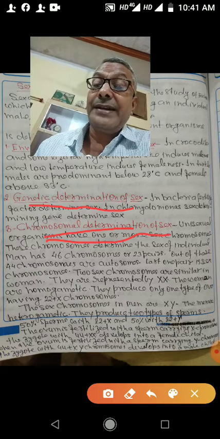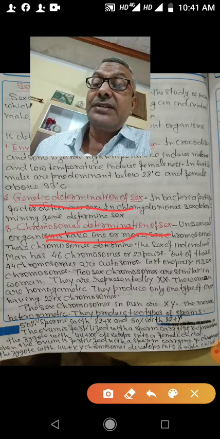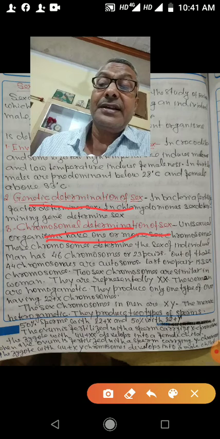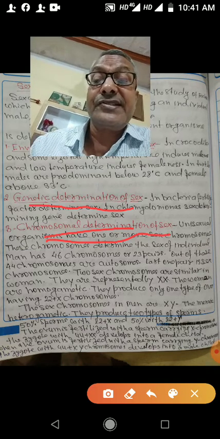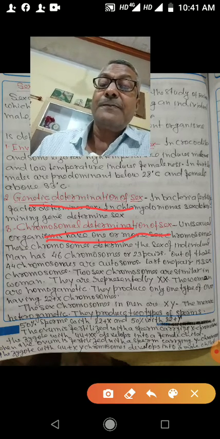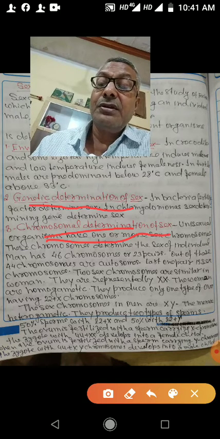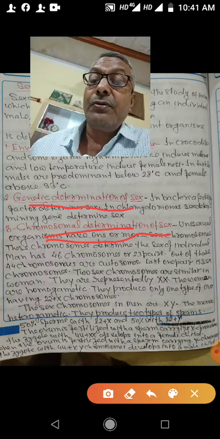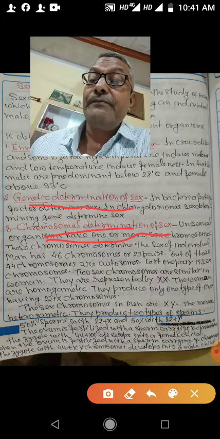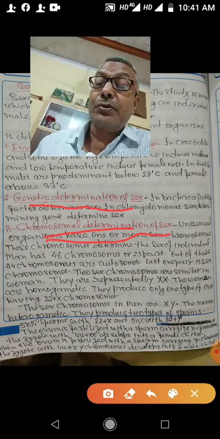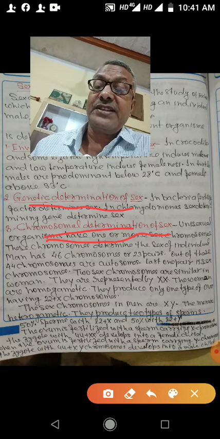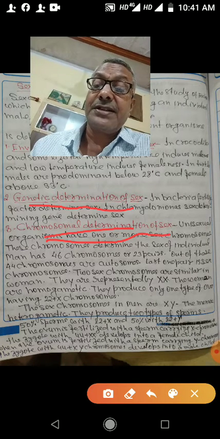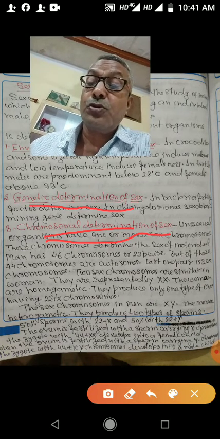So therefore it is clear now the sex of child is determined at the time of fertilization, because females are producing only one type of egg or ovum, but males are producing two types of sperms. 50% sperms with X chromosomes and 50% sperms with Y chromosomes.